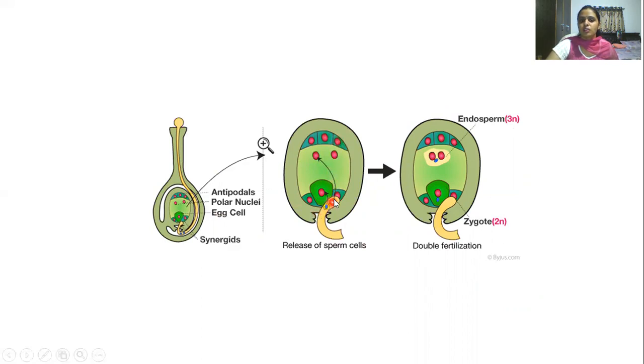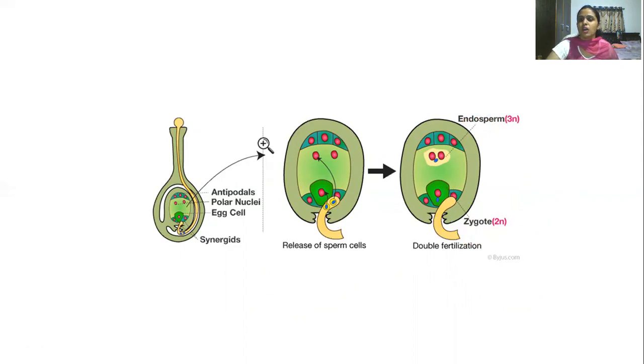One of the male gametes will fuse with the egg cell and results in the formation of the zygote, which is diploid in condition. Why diploid? One of the male gametes will fuse with the nucleus of the egg cell, so it is in diploid condition. Another male gamete goes and fuses with the polar nuclei, that is the secondary nucleus, which results in the formation of endosperm. So endosperm is the product of triple fusion. Zygote is the product of syngamy.